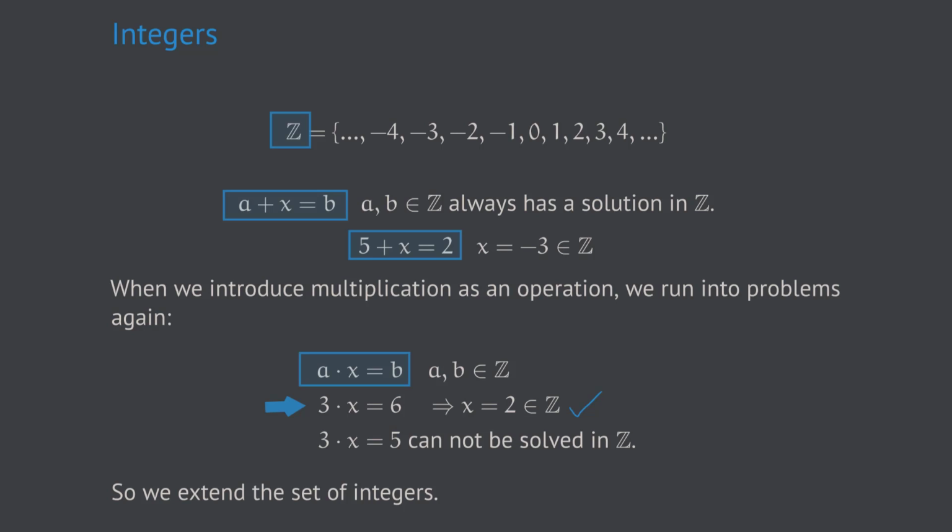But looking at a similarly structured equation, 3 times x equals 5, we run into a problem. Because obviously the solution to that equation is not an integer number, it's a fractional number, a fraction. So in this case, we have x equals 5 over 3, because 5 over 3 times 3 is 5. So we see that that equation cannot be solved in the number system of the integer numbers. So again, the solution to that problem is to extend the set of integer numbers.